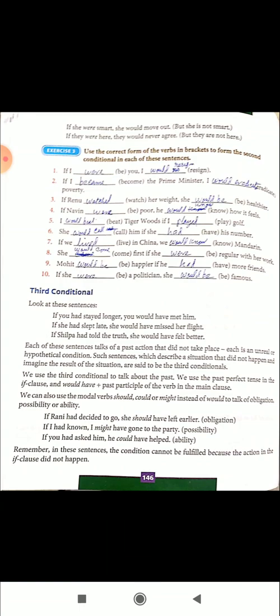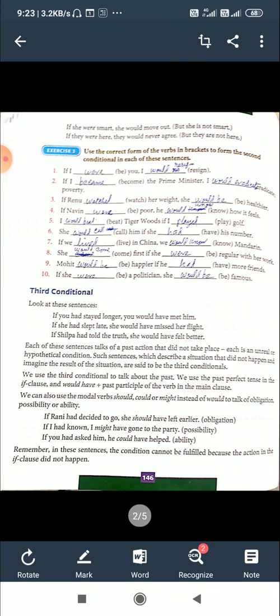We use could have, would have, should have, plus past participle of the verb in the main clause. We can also use the modal verbs should, could, might, as in the previous cases, instead of would to talk about obligations, possibility, or ability.